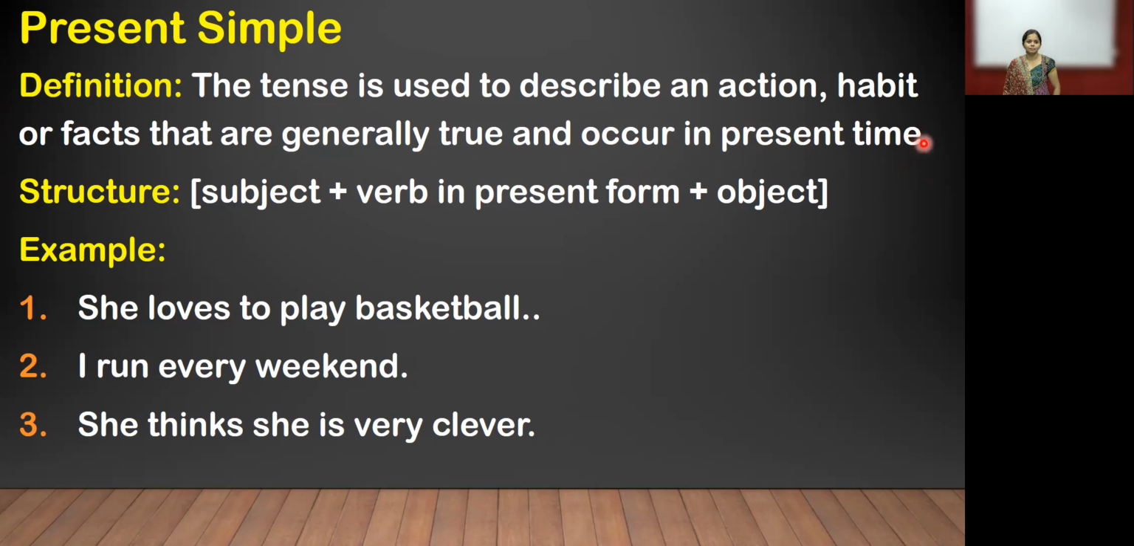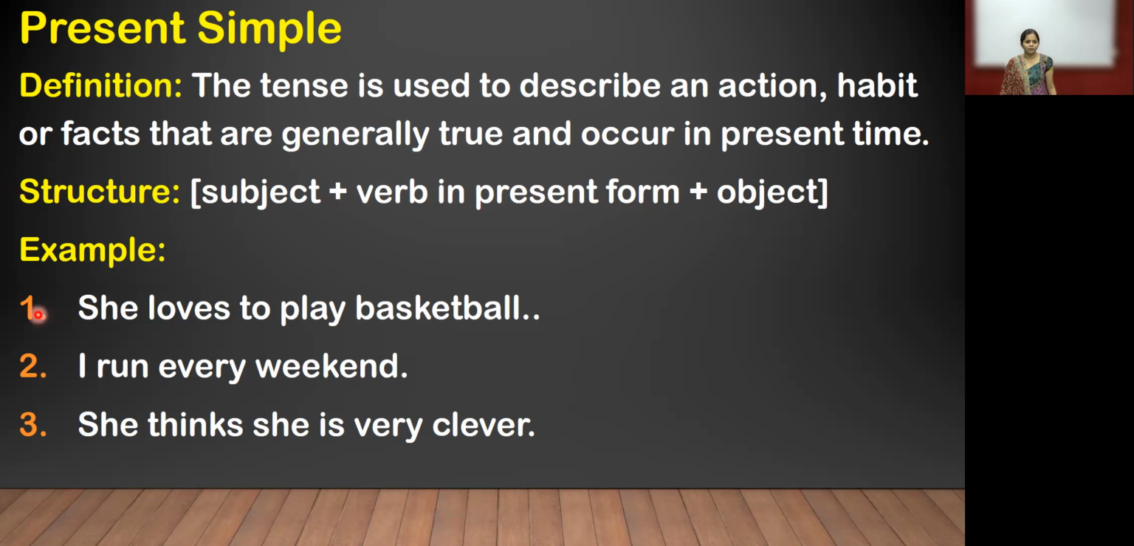So it is called the present simple. What is the structure? While preparing a sentence, the structure is important. Structure means how the sentence is formed. First, the subject is important. Afterwards, the verb will be given in present form. It will not be in a past or future form. The verb is in present form plus the object, meaning the remaining sentence. Whatever we write in a sentence after that is called the object. It is a structure. Now, what is the example?